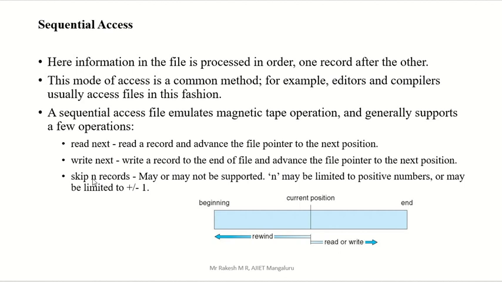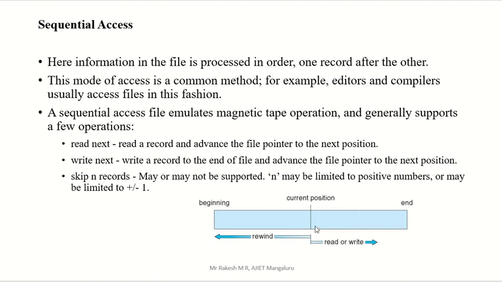Like that. Skipping means one or two files we can skip, but we have to search in order, one by one. That is called skipping. That skipping is there in backward or forward manner. Backward means you can see here we are in this current position. You can read files, each file you can write. Those are the operations.